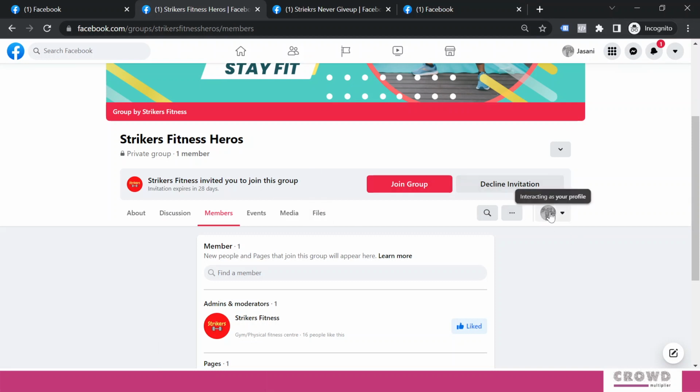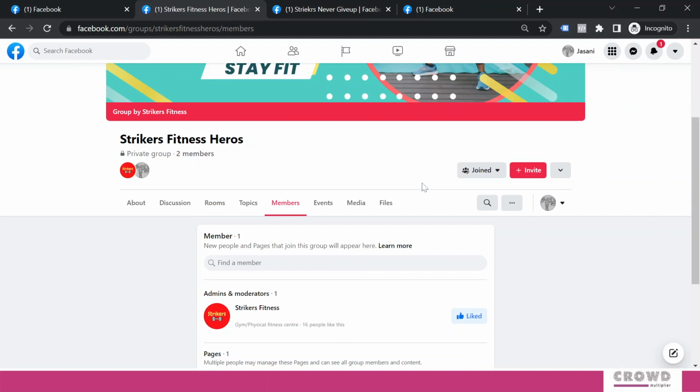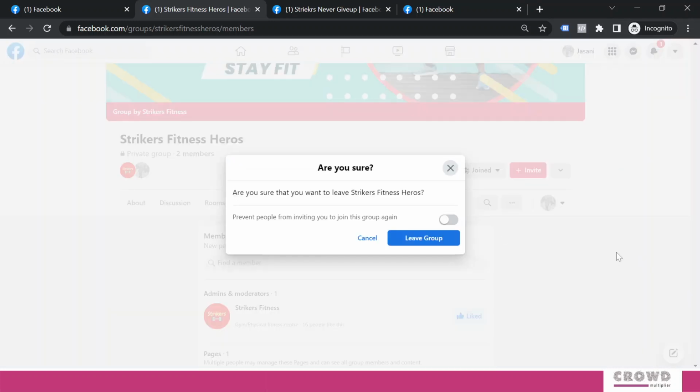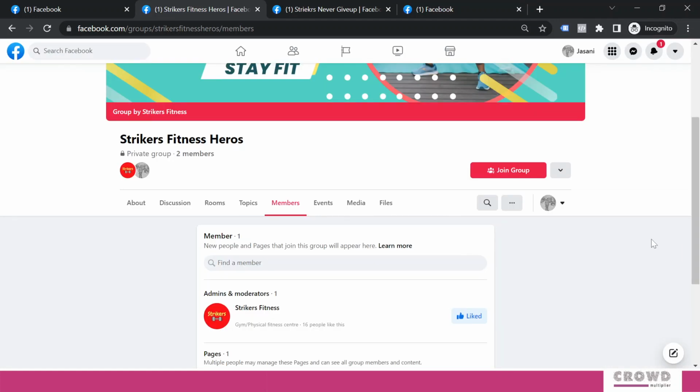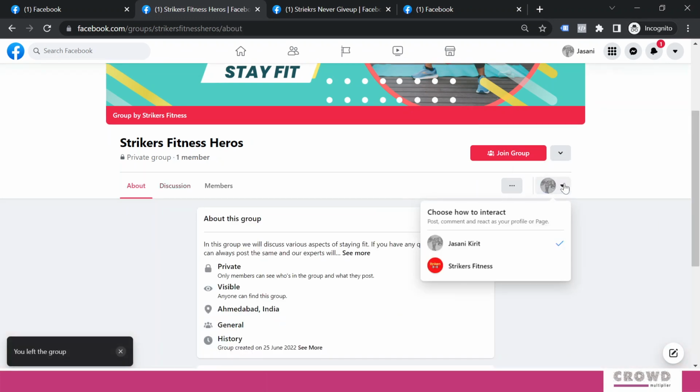Now I am acting as a person and I will click join group. Anytime if I feel I don't want to be a part of this group, I can come over here and click leave group. So I will not be part of this group anymore.